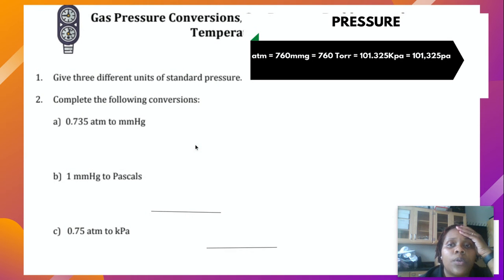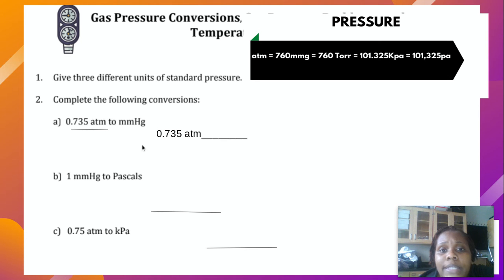So the first thing we need is our pressure unit. We know that 1 atmosphere is equal to 760 millimeters of mercury, which equals 760 torr, which is equal to 101.325, and so on and so forth. There is not a number in front of atmosphere, but remember that number is supposed to be 1, just like moles. 1 atmosphere. How many atmospheres? 1. Okay, so let's look at the problem. The given is 0.735 atmospheres. So I'm going to start this problem like I would any other mole problem.